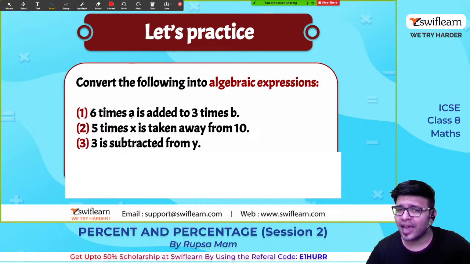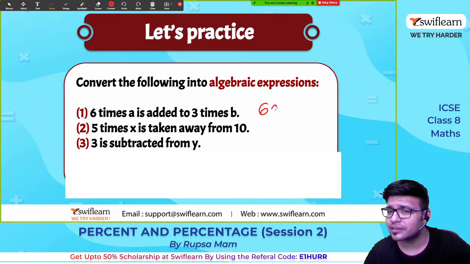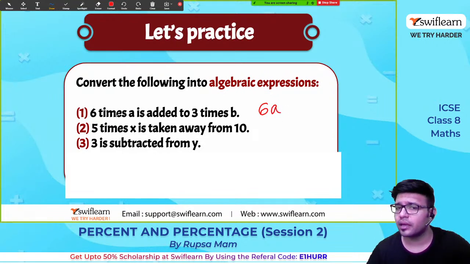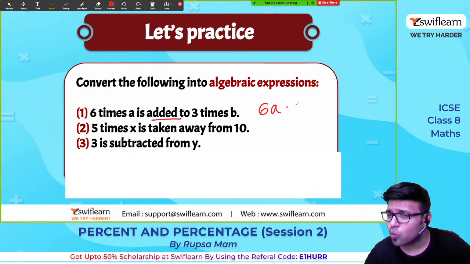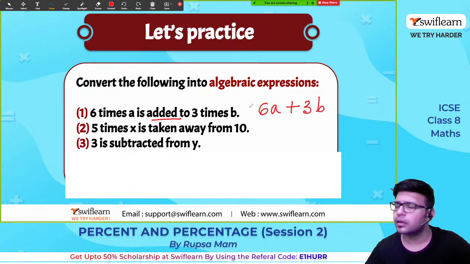So 6 times A is added to 3 times B. 6 times A, times means what? Multiply. You can write 6 into A, or the good practice is to write 6A. 6A represents 6 times A. Is added. Added means what? Plus 3 times B. This is how we write in the algebraic expression. Now, if you want to answer 2 and 3, you can answer it in the chat, guys.